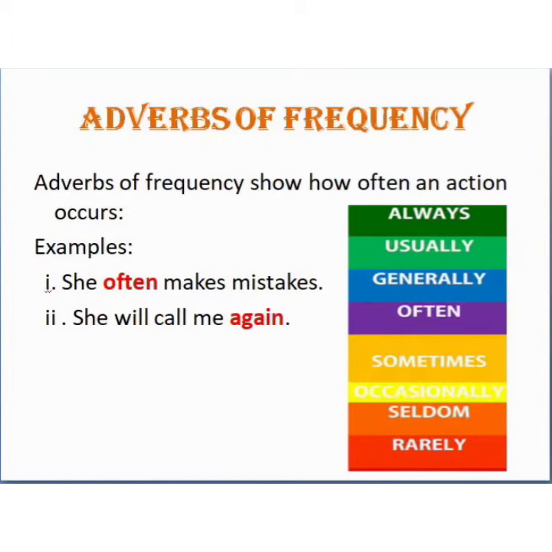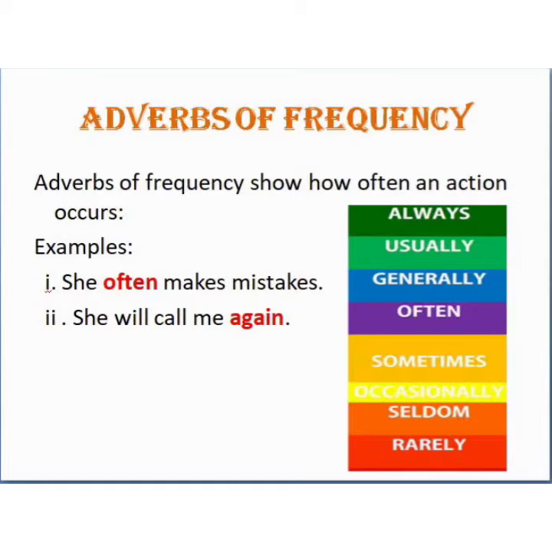Second is adverbs of frequency. Adverbs of frequency describe how often something occurs, either in indefinite terms or definite terms. The definite frequency is used as weekly, daily or yearly. This is specific, something definite that is already known.